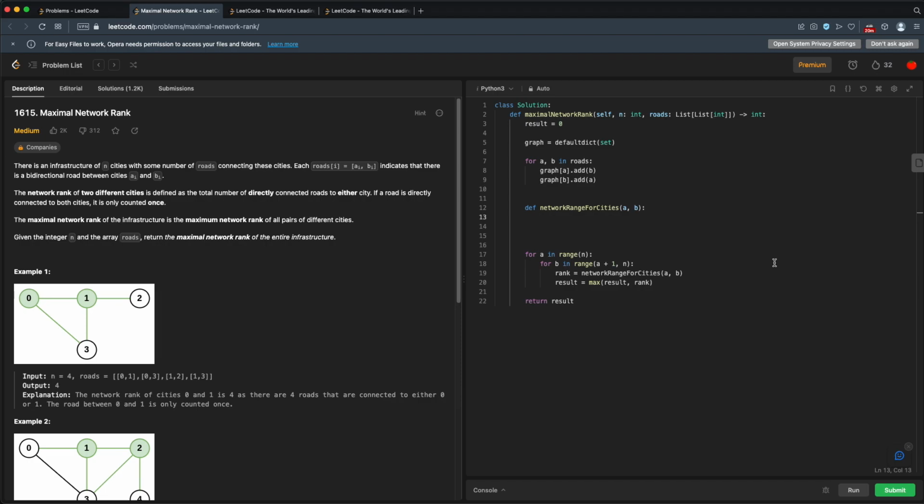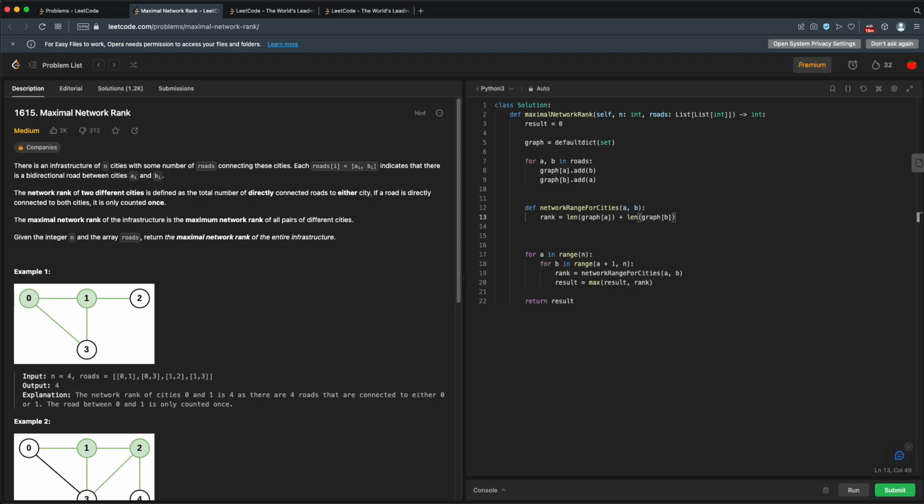All right, so in this case, our rank will just be the length. So that's the number of cities connected to graph for city A. So graph for city A will return a set of all the connected cities, and the length will just tell us how many roads there are. So the length of graph B.